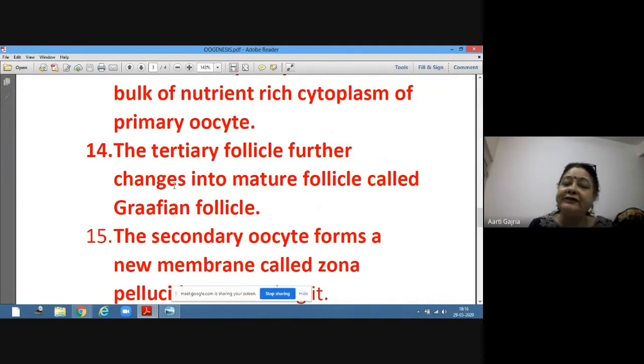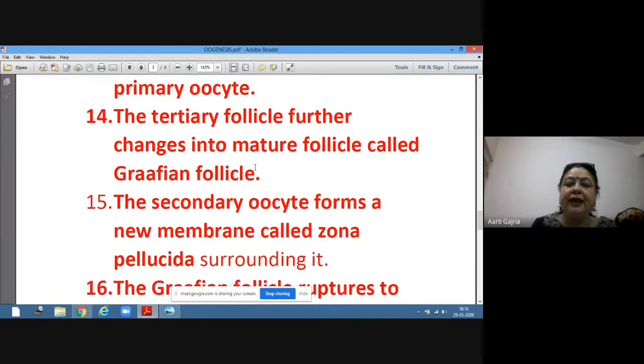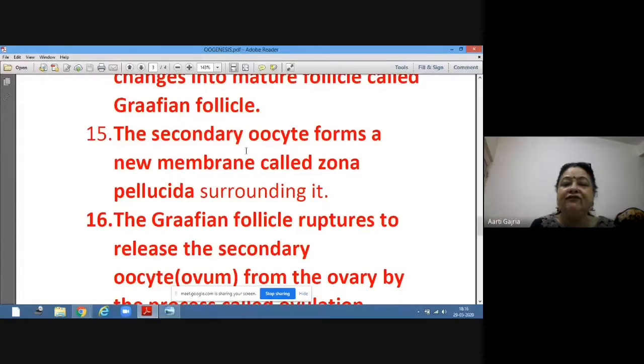The primary oocyte is present in the primary and secondary follicle, and in the tertiary follicle it completes its meiosis 1 and is converted into a secondary oocyte. Now the secondary oocyte forms a new membrane around itself, which is called zona pellucida.